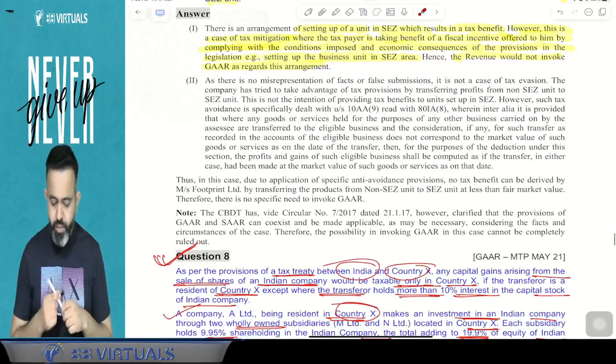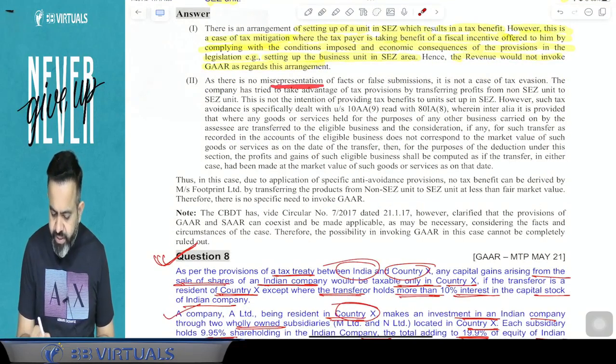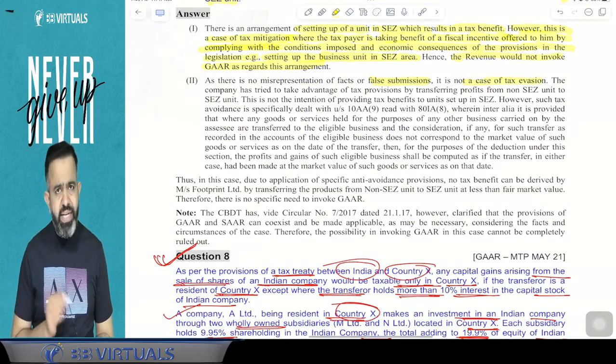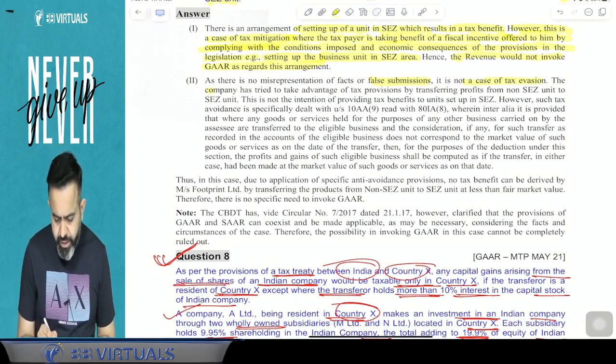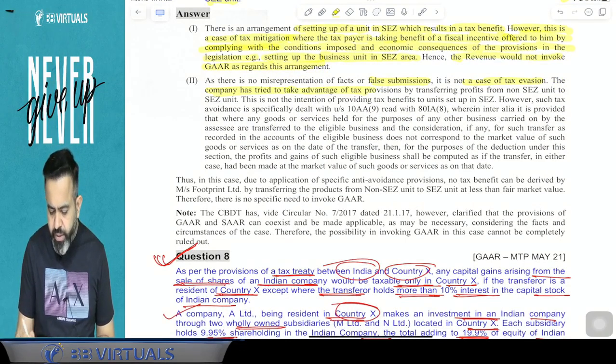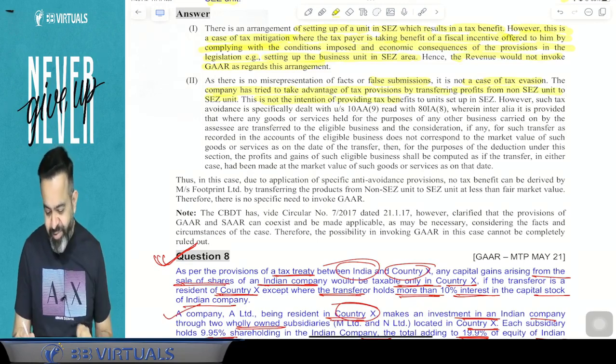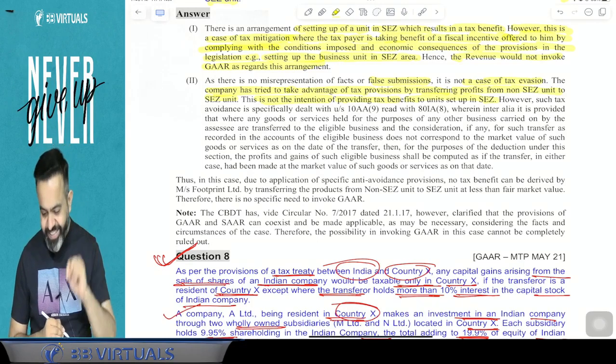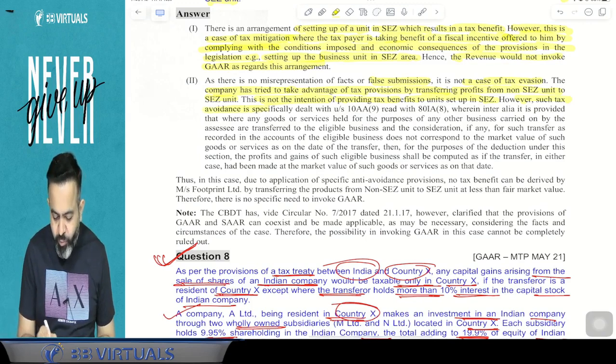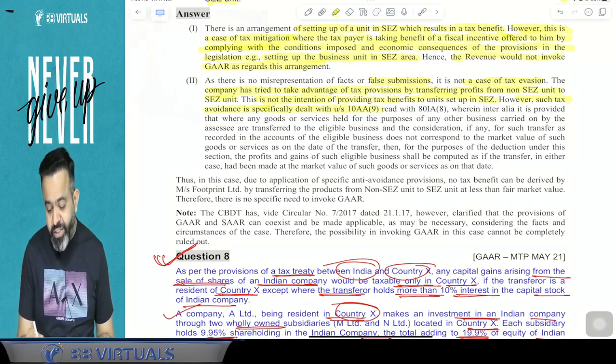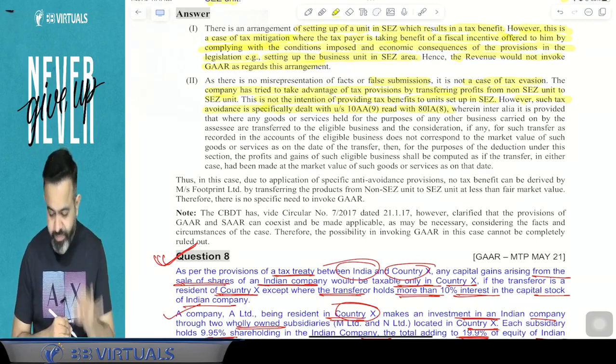So here, as there is no misrepresentation of fact or false submission, it is not a case of tax evasion. What happened here? The company has tried to take advantage of the tax provision by transferring profit from the non-SEZ unit to the SEZ unit. This is not the intention of providing the tax benefit to a unit set up in the SEZ. However, such tax avoidance is specifically dealt with in section 10AA subsection 9, read with section 80IA subsection 8.